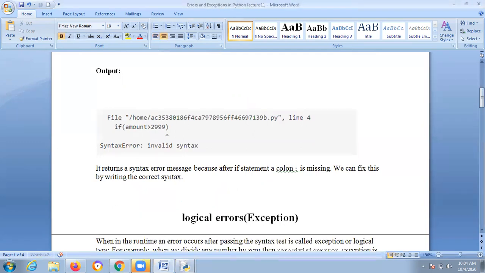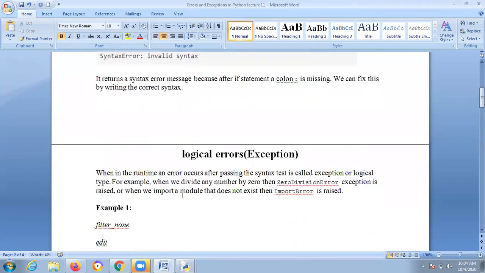Okay. Next one, logical errors. What is a logical error? Suppose you build one logic, for example a quadratic equation or anything.